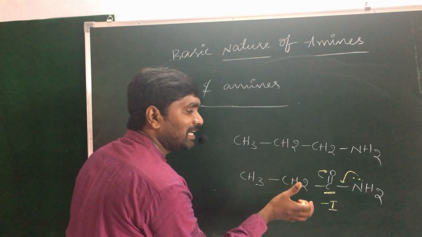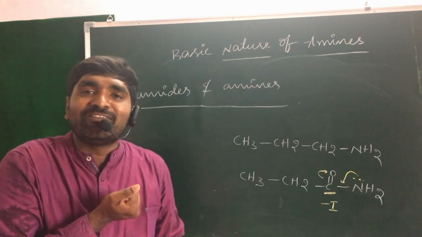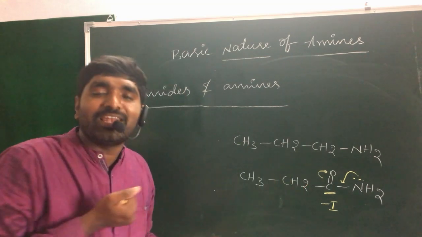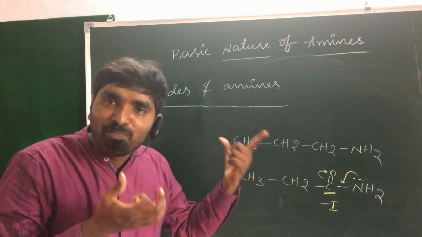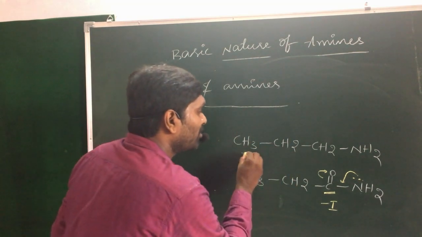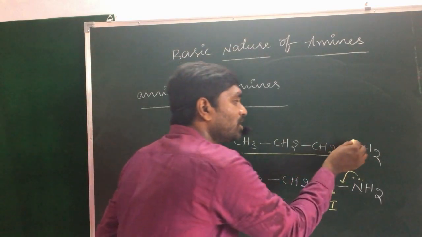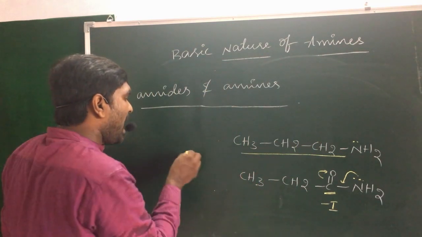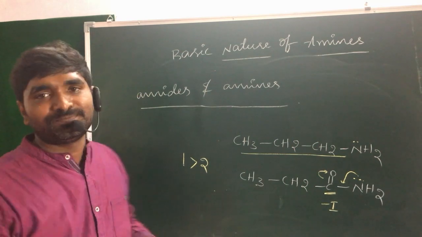The minus I group present along with the amines may withdraw the pair of electrons, the non-bonding electrons, from nitrogen. But in the first one, which is a free base, and more importantly, the plus I groups may donate electrons to the nitrogen. Automatically, the electron density on nitrogen may increase. Hence, amines are more basic in nature when compared with the amides.